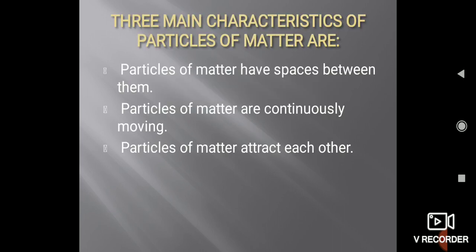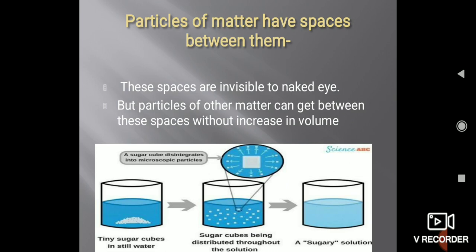The three main characteristics of particles of matter are: first, particles of matter have spaces between them. Second, particles of matter are continuously moving. Third, particles of matter attract each other. Let us study each characteristic in detail. The first characteristic is that particles of matter have spaces between them.